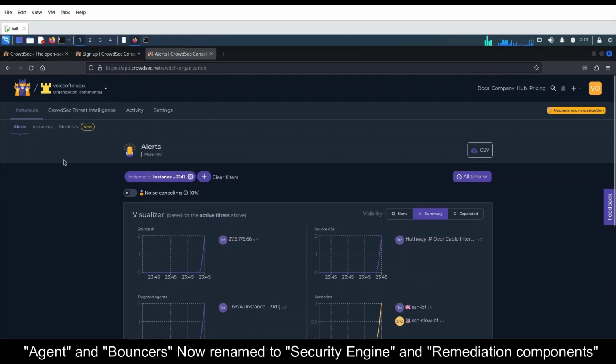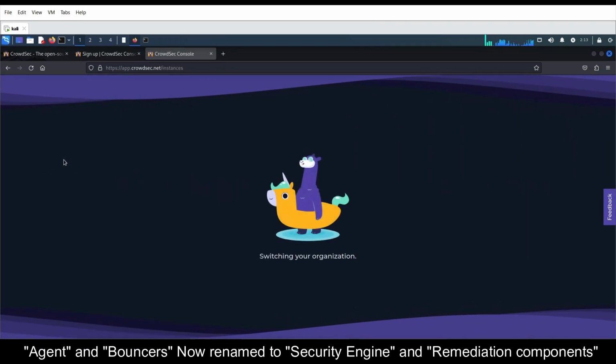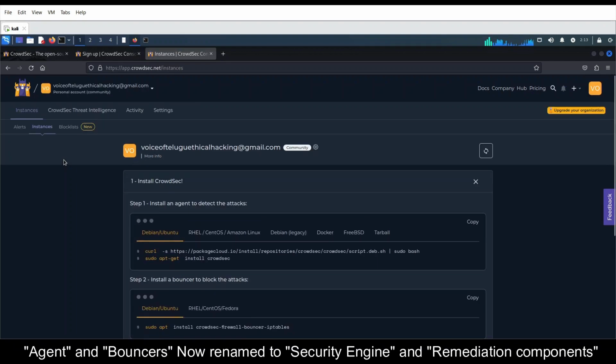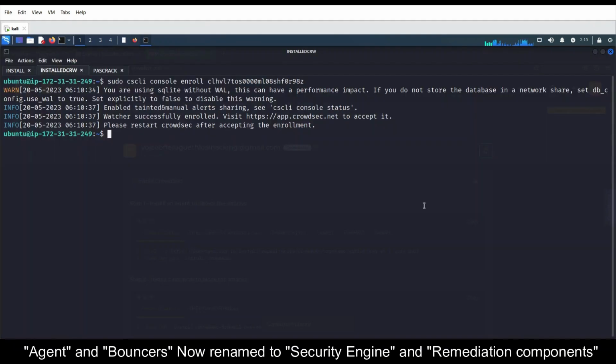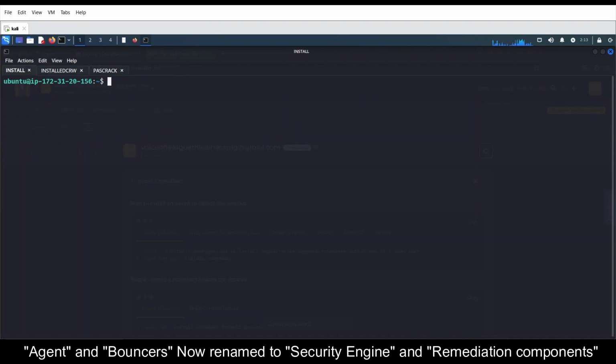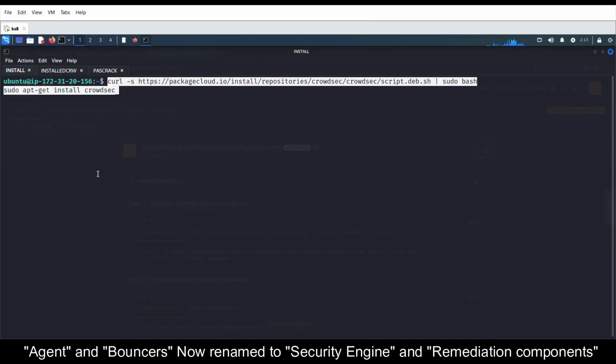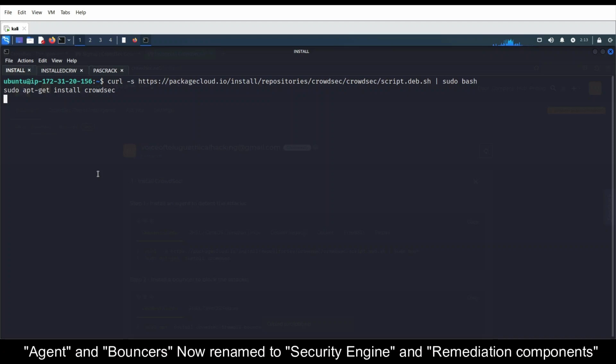Okay, so let's create one more agent registration from scratch. To do that, simply copy this command and paste it in the particular EC2 instance or the particular system you want to monitor. I'm now pasting this particular command, so I'll hit enter.